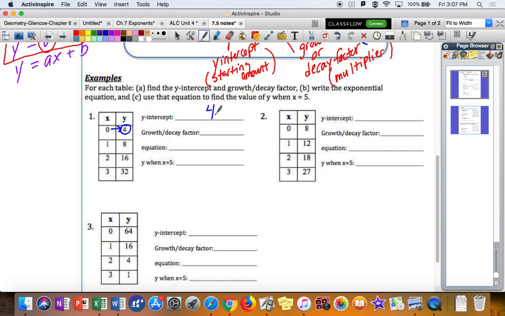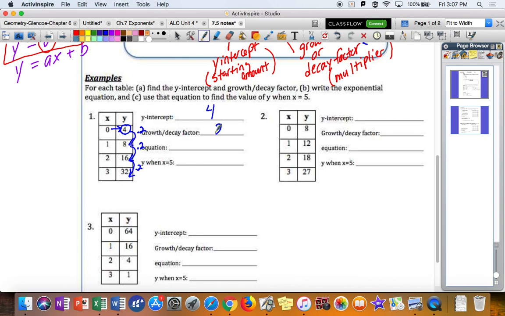The growth or decay factor would be then, okay, well, what are we multiplying by to get from 1 to the next, to the next, to the next? So 4, 8, 16. Notice we're not adding 4 every time. We're adding 4 here, let's say, but then the next one would be 12. So we know it's not a linear equation, because we're not adding the same amount each time, but we are multiplying. You'll probably notice that we're multiplying by 2 each time.